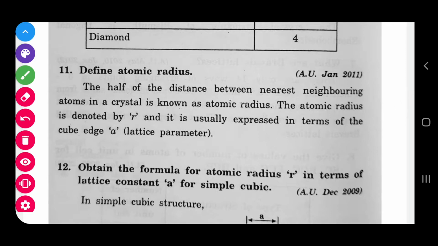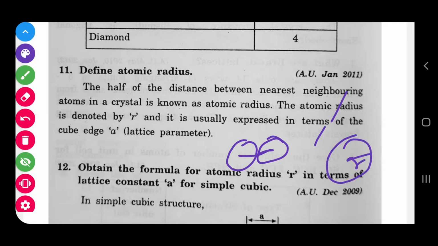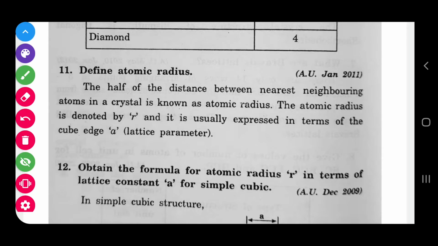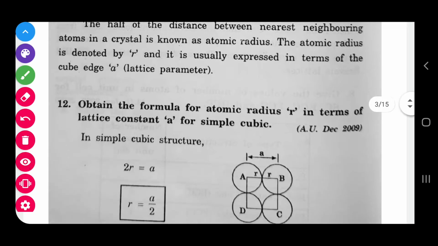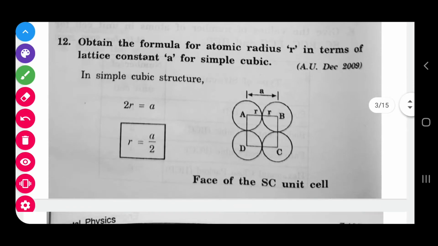And atomic radius, that is also the same. If two atoms have contact with one another, this is one atom, this is the radius r. If two atoms touch one another, half of the distance is r, and that is the atomic radius. This you also studied in the big question part. This is a cube with edge value a, so a is equal to 2r, so r is equal to a by 2. This is the result.